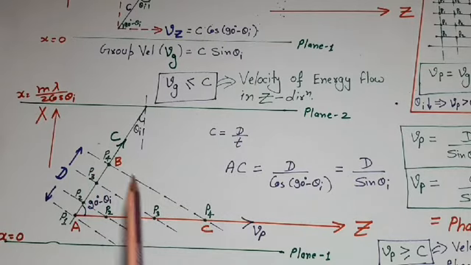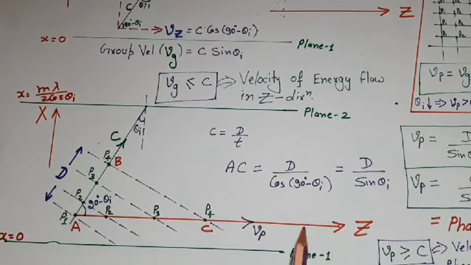Now, if we draw z direction and find out what is the velocity of phase in z direction? If this phase is p2, then here the phase on z direction will also be p2, because both of these points lie on same wavefront. Similarly, this phase is p3, then this will also be p3. This is p4, then this point phase will also be p4. So it is very clearly visible. In this direction, the phase is changing with velocity c, but in this direction, the phase is changing with a velocity greater than c, because in same time in this direction the phase has traveled more distance compared to this distance. In this direction velocity is c.